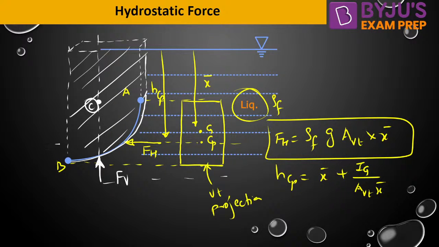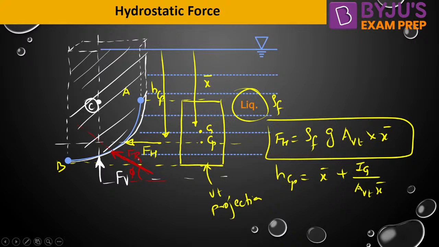So this is how you can have FH and Fv, and the resultant of these two will be something like this. This is angle phi. This is the resultant FR.